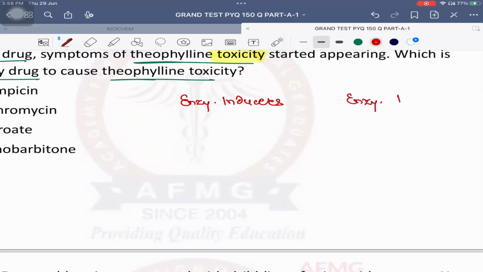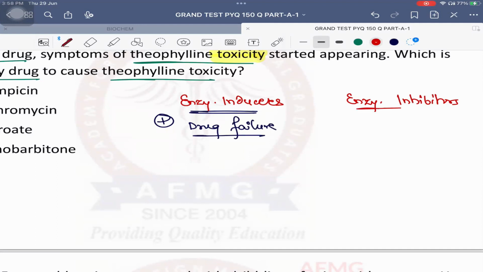Now, definitely, if we are already giving a drug to the patient and after that we give an enzyme inducer, what will happen? The enzymes will be activated, and as the enzymes are activated, the drug will be metabolized faster or slower? Faster. So as the drug is metabolized faster, it will be immediately kicked out of the body. So there will be drug failure. So usually in cases of enzyme inducers, it will cause drug failure.